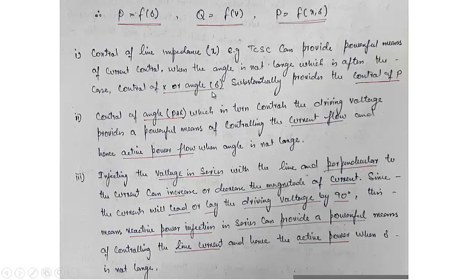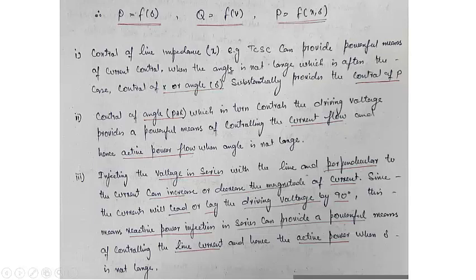So while looking at these functions, we can see the control of the line impedance, that is x. For example, TCSC, the thyristor controlled series capacitor, can provide a powerful means of current control when the angle is not large, that is, delta is very small, which is often the practical case. Control of x or angle substantially provides a control of P. That is just what I have told you.